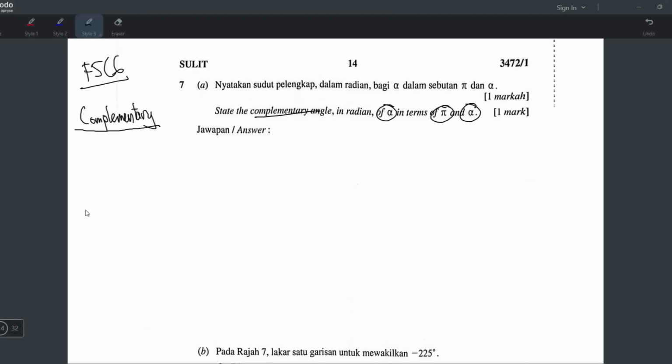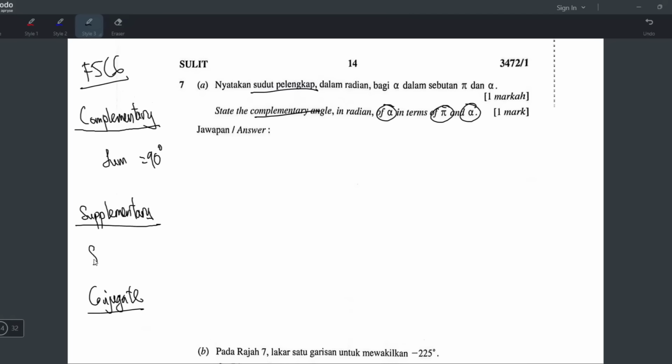Okay, complementary, and you have supplementary. And you have one more. Anyone knows? Conjugate angle. Alright, what is complementary angles? Complementary angles is when two angles add up to 90 degrees. For example, I have 30 degree. What is the complementary angle for 30? 60, because 30 plus 60 is 90. So sudut pelengkap, complementary angle, means when two angles add up to 90. Like for example, 30 and 60 is complementary. 30 and 60 is the complementary angle of each other.